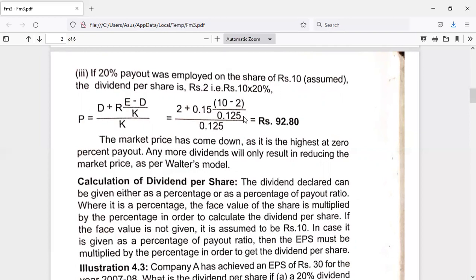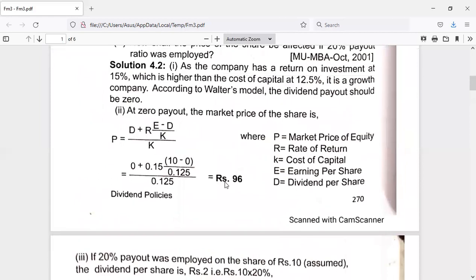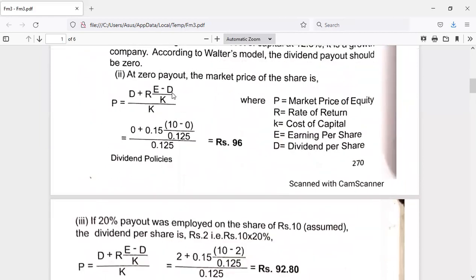So the conclusion is, when there is the highest percentage of payout, the market price has come down. You just compare. See, rupees 96 when there is no dividend payout, when D is 0.